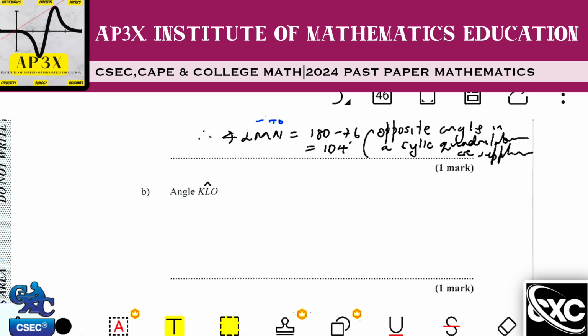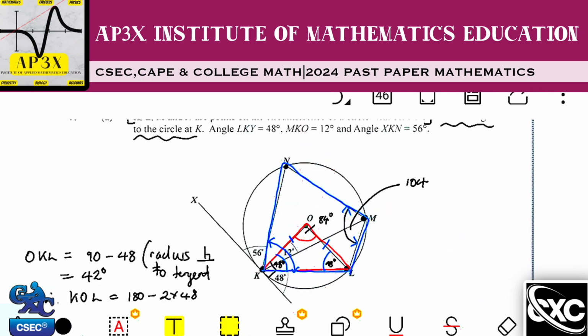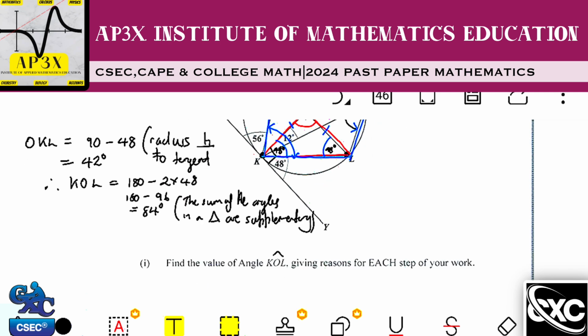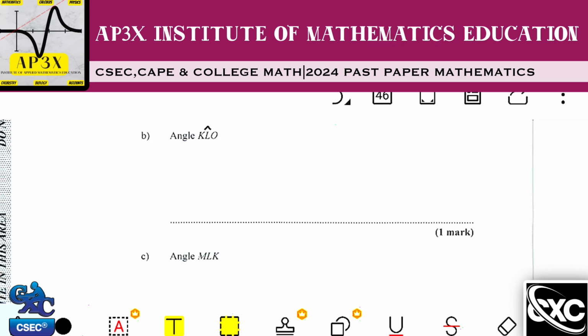Angle KLO. So let's go for that. Let's scroll up here. Angle K, and then we have to go down to L. So go across to K right here, L, and go back up to O. We inadvertently found that the angle is 48 degrees when we try to find angle KOL. So some of the work has already been done for us here. So we know then that this angle KLO, pardon me, is equal to 48 degrees.